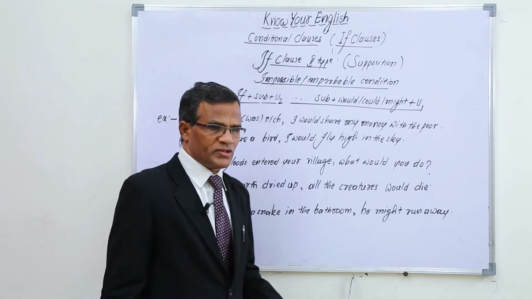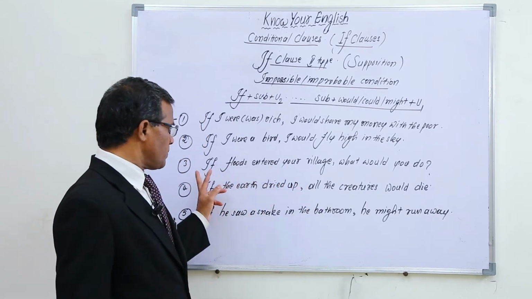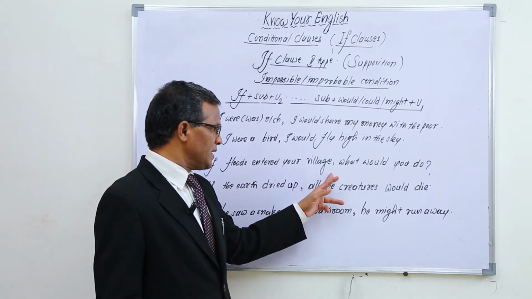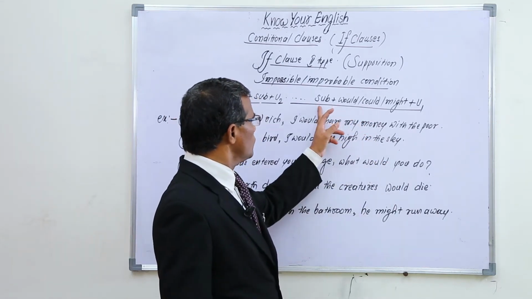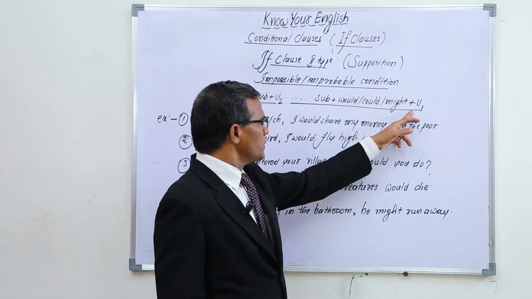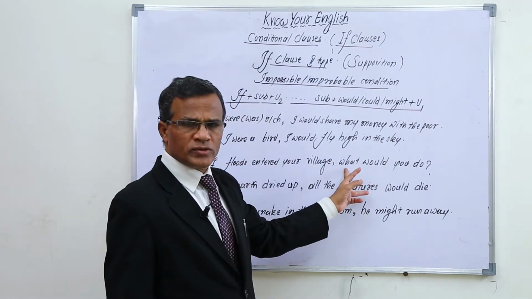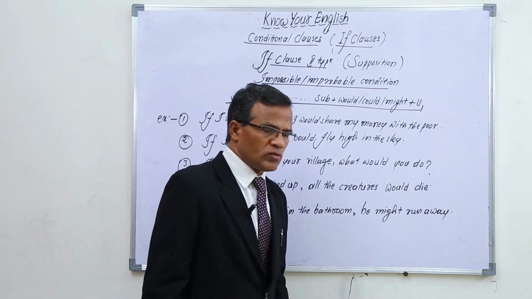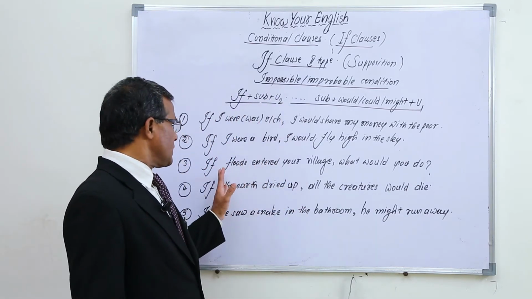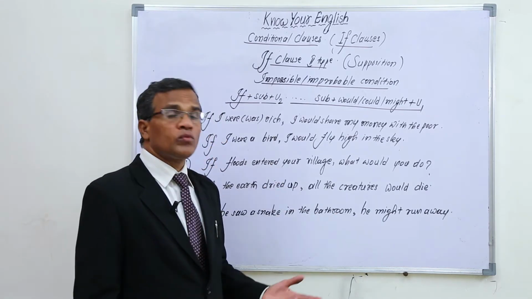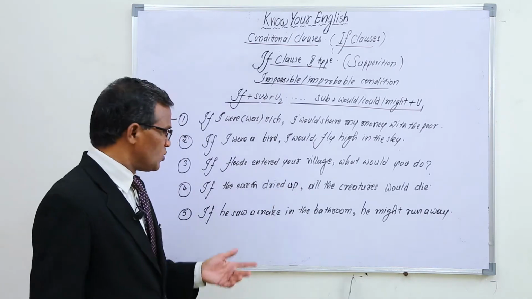This is also a supposition. If floods entered your village, suppose floods entered your village, what would you do? "You would do" becomes a question, "would you do?" Here we are using "would you" to form a question. If floods entered your village, what would you do? So in an improbable condition only, we are just imagining.